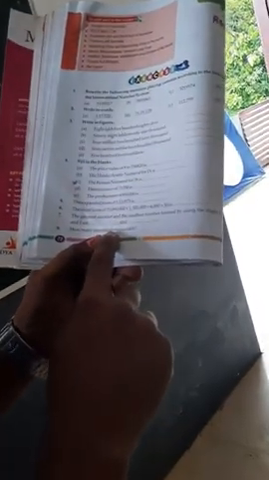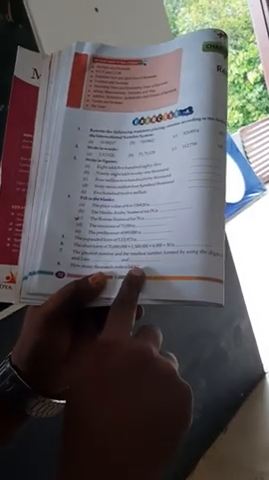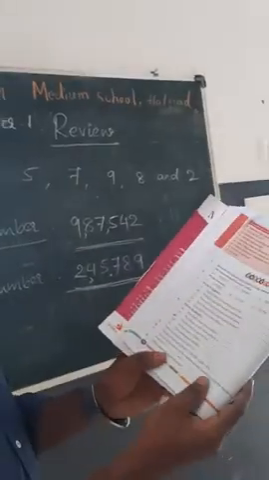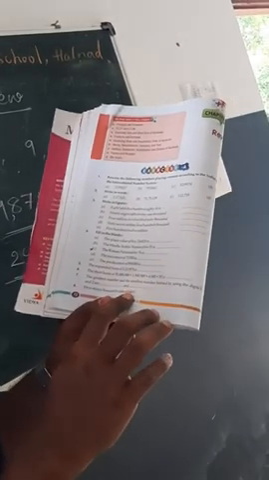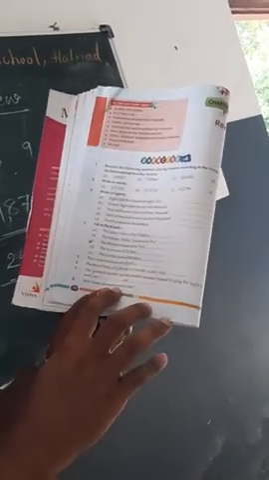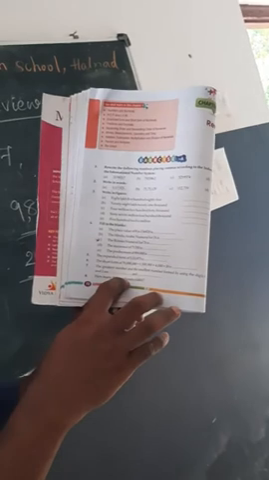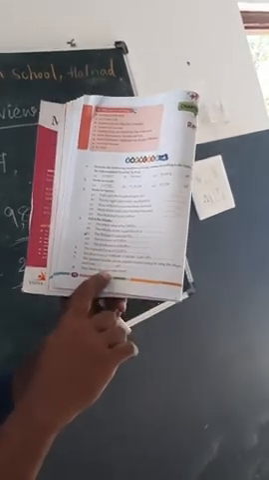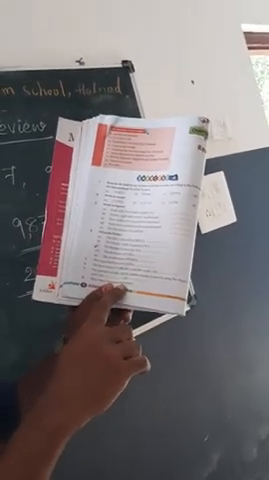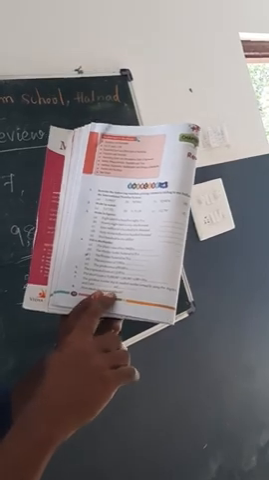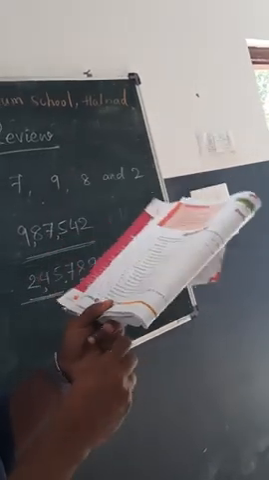How many thousands make a lakh? In the place value chart, when we compare the international place value chart and the Indian place value chart, we can understand. See, after 10,000, the next place is lakh. Means 100,000 make a lakh. Okay.